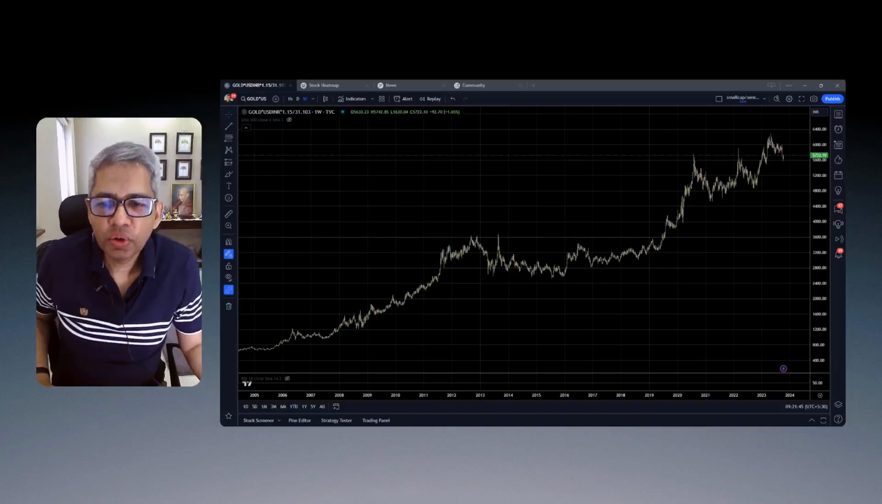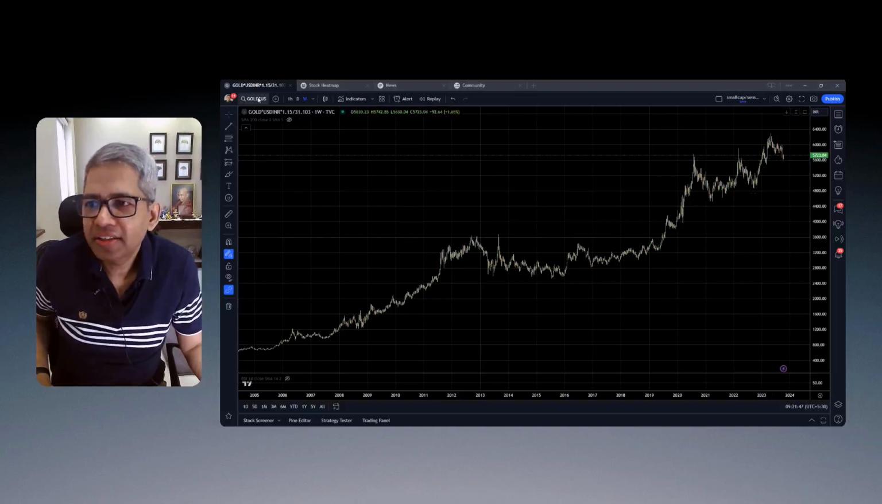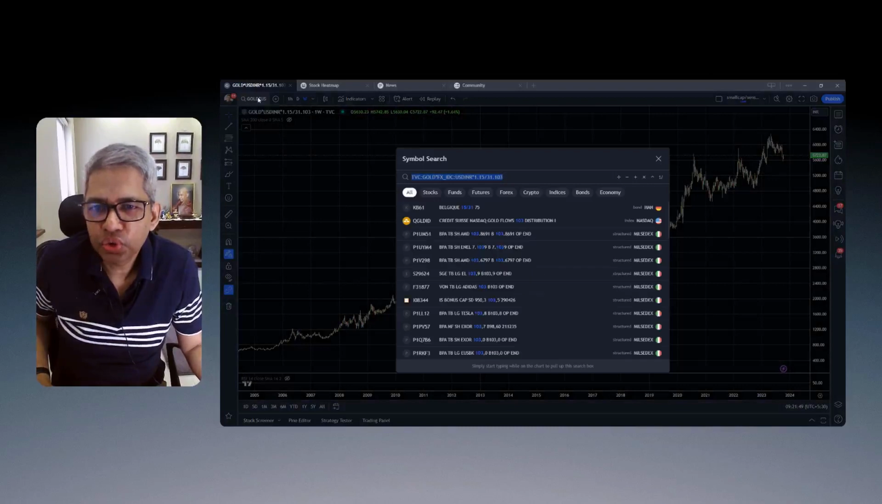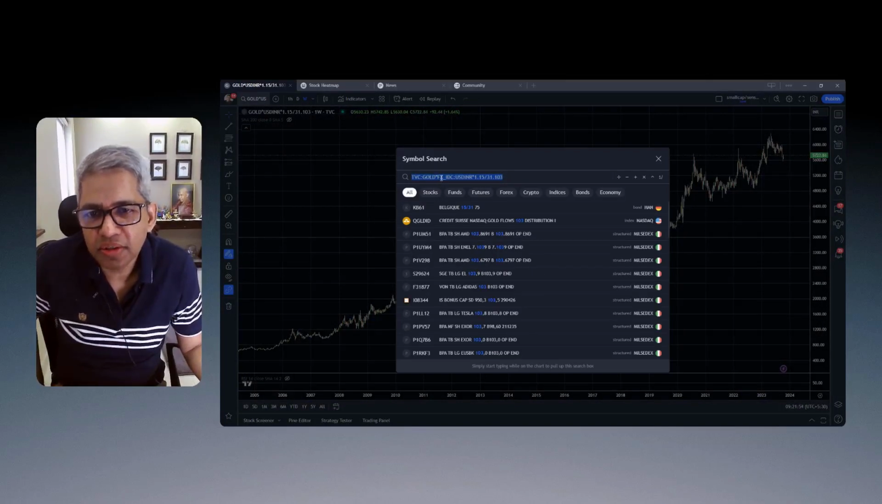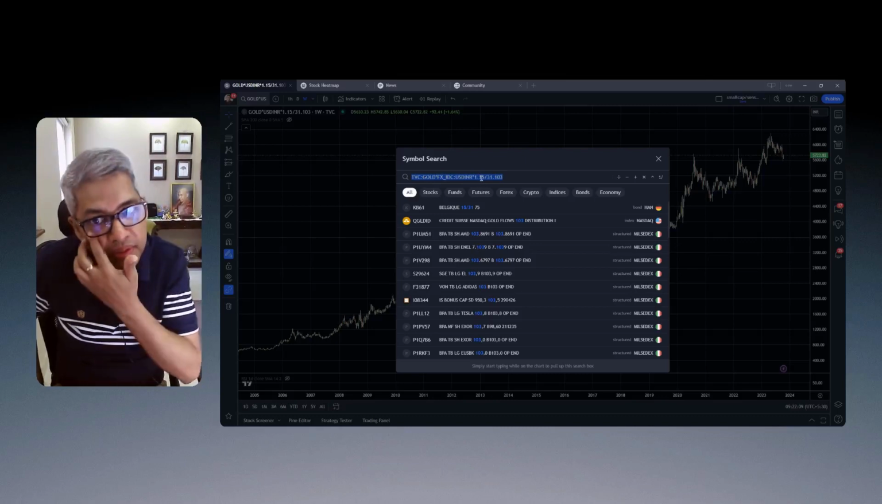So this is the gold INR chart. First, I want to show you how I've created this. What I've taken is the dollar gold price, multiplied it with the USD INR, and then multiplied it with 15% of taxation on top of it.